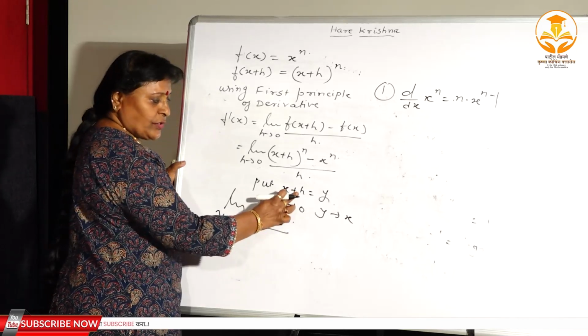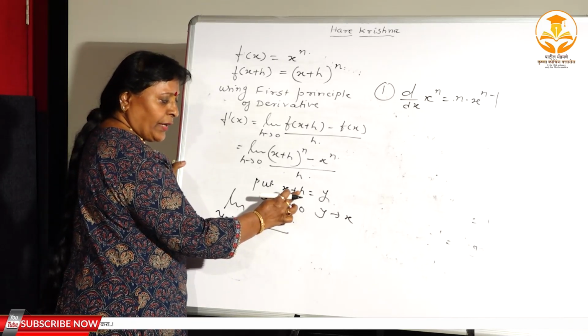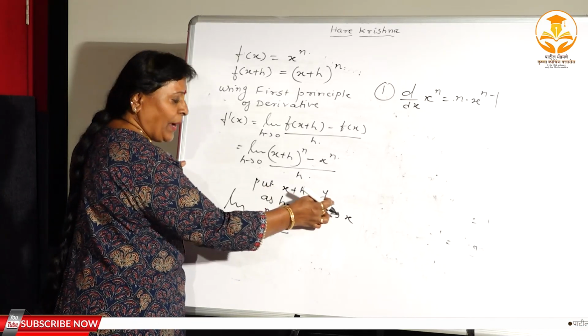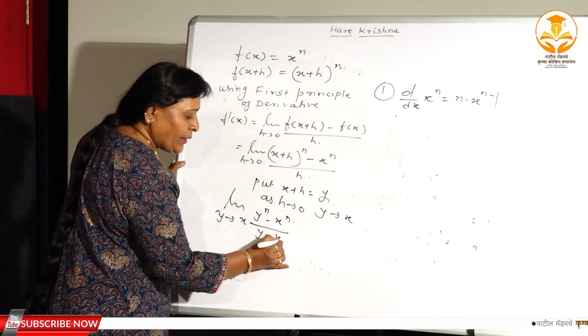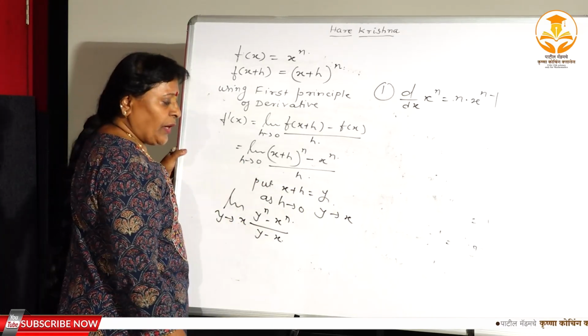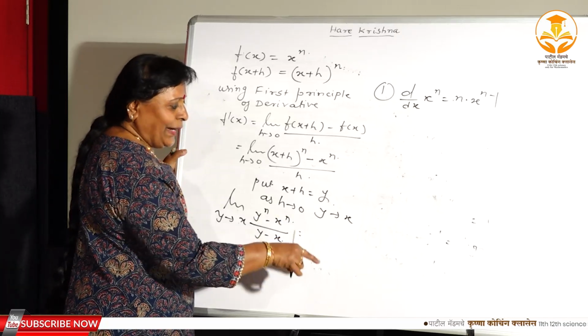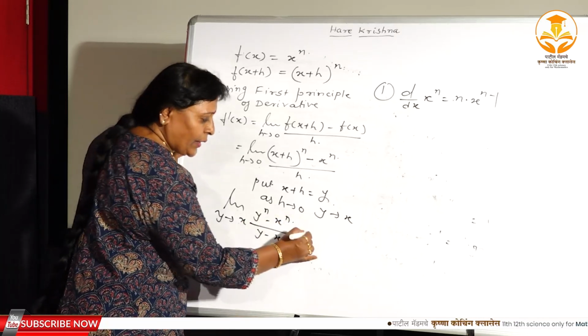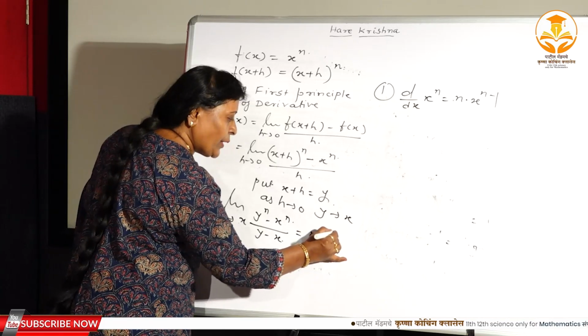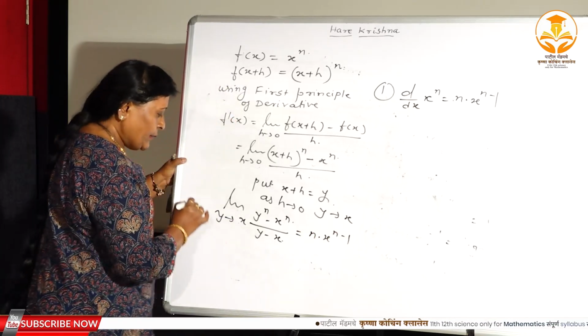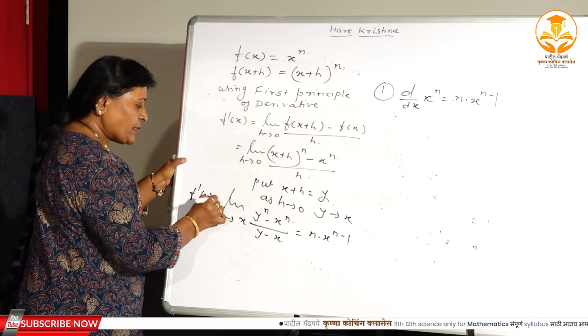Now what is h? If you try to find out h, it is nothing but y minus x. Here you write y minus x. Now your first formula we have studied, that is useful, n into a to the power n minus 1. Here you can write n into x to the power n minus 1, isn't it? Therefore here you have got f dash x is equal to this.